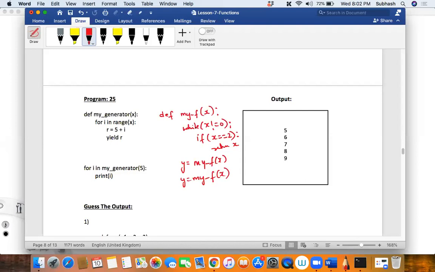Now, Akshada, I have a program on the screen. Can you see my screen? Yes, sir. Okay. So let us not worry about this program. You just start telling me the output for this program that I've written in red color. Can you tell me what happens over here?